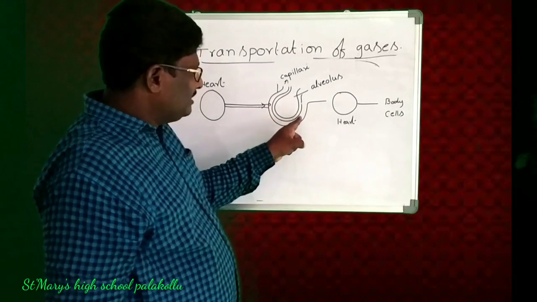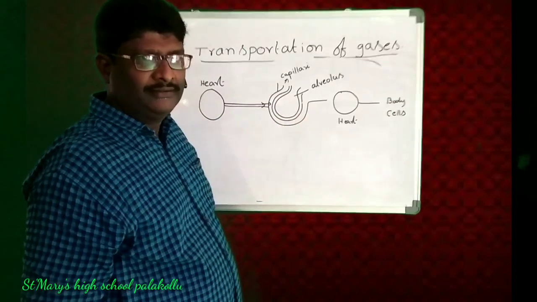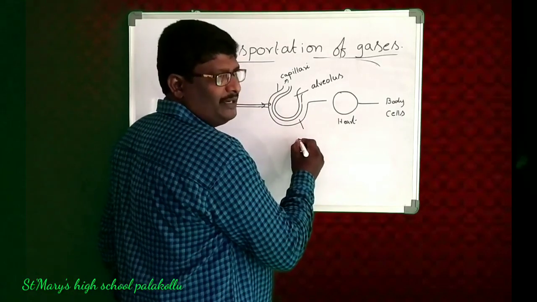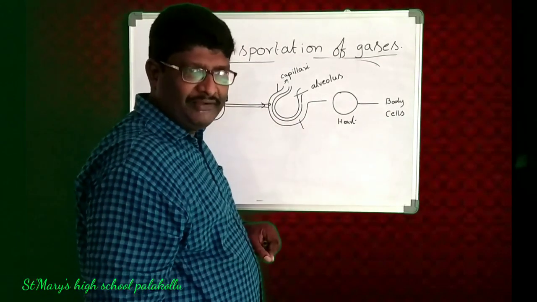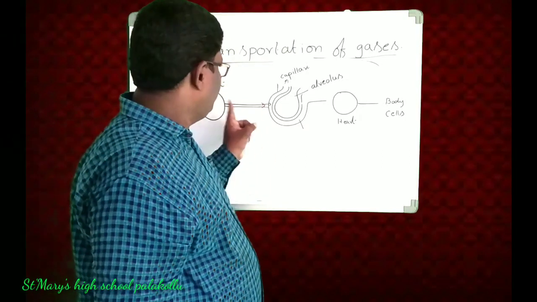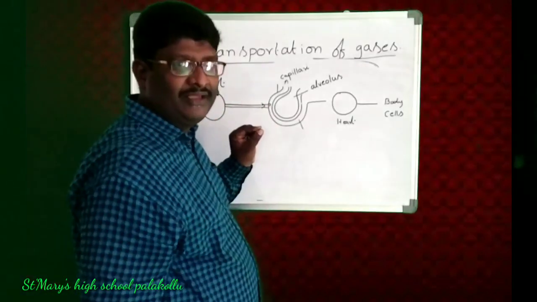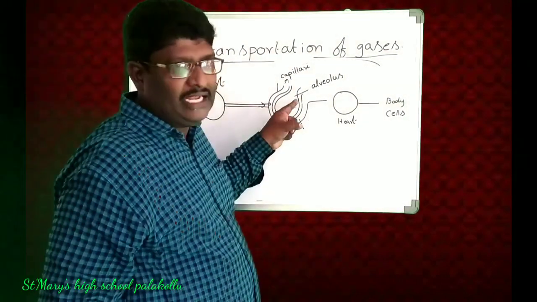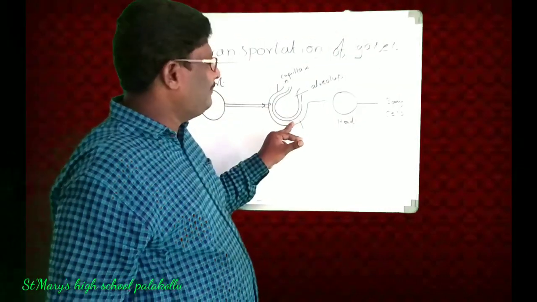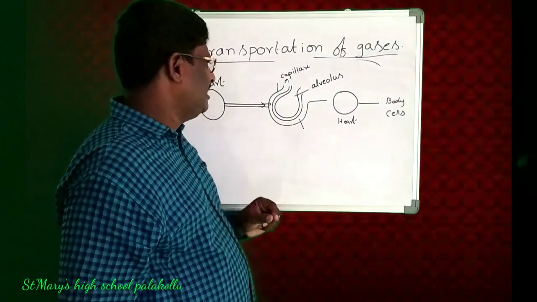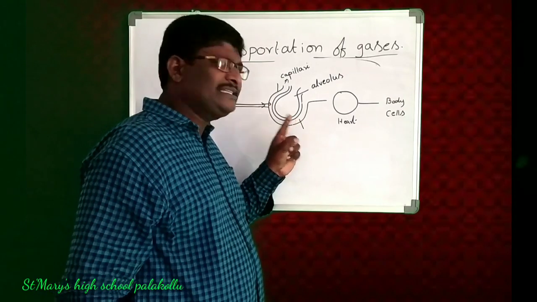So now these capillaries are having oxygenated blood. Oxygenated blood means the blood is having now oxygen. Before that, the blood is having carbon dioxide. When the gases exchange takes place in the alveoli, now these capillaries are having oxygenated blood.